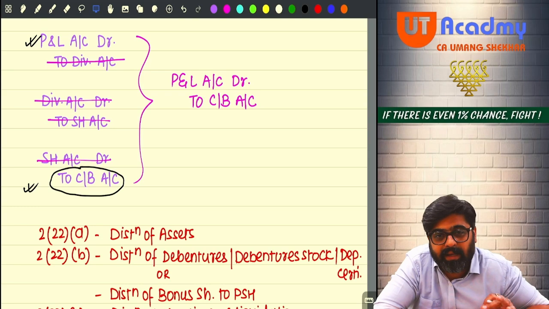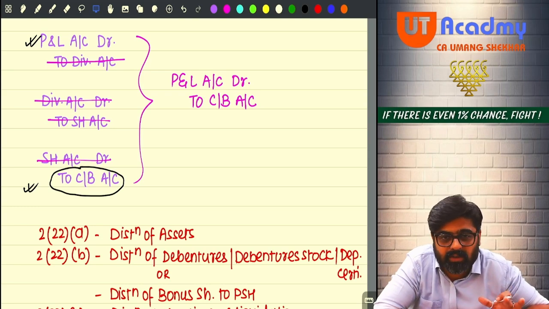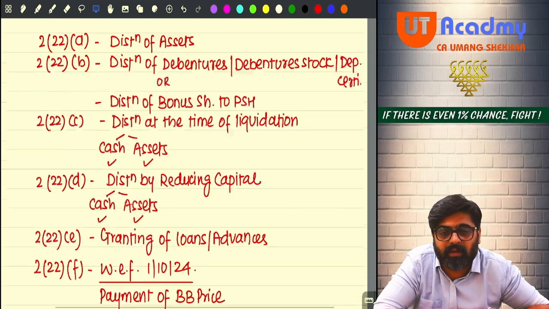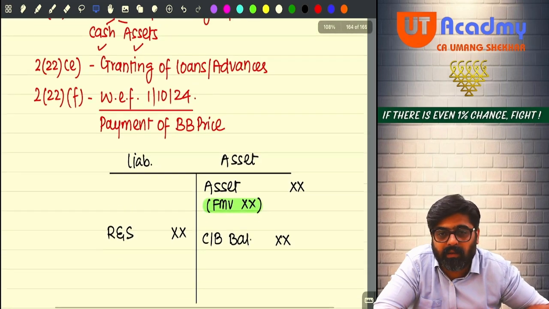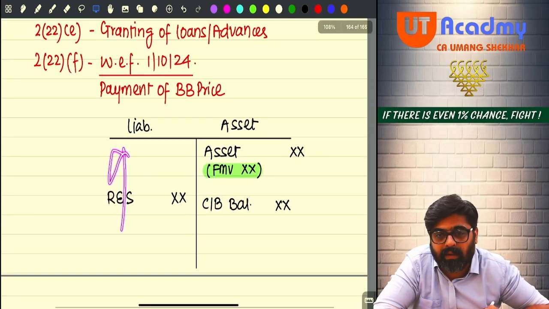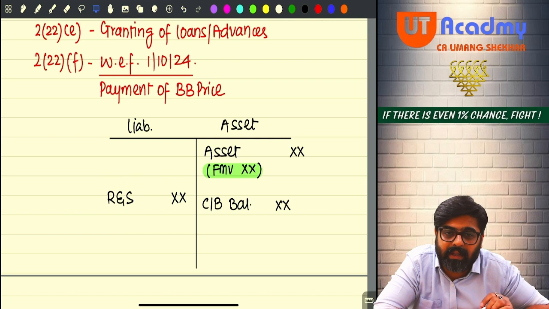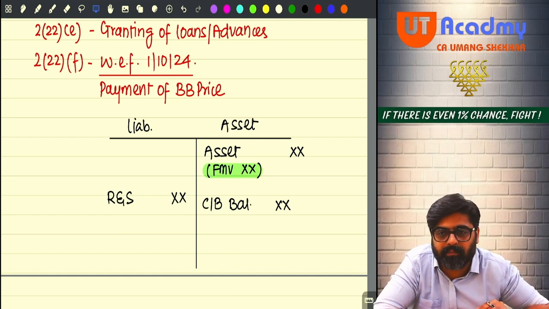So if any debenture or debenture stock or deposit certificate is given to you, meaning by increasing the liability, yes or no, then that will also be treated as deemed dividend in the hands of the shareholder. Will you remember?